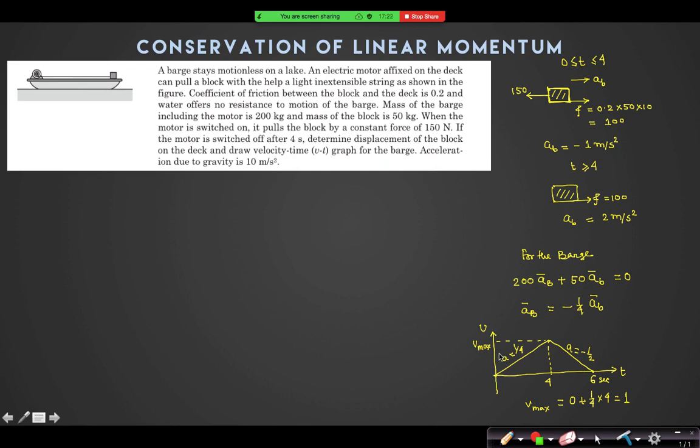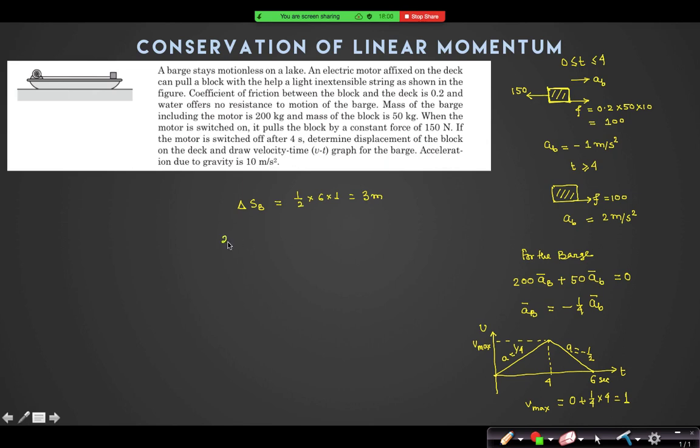Have you plotted the VT graph like this? Yes or no? Can you understand how I have drawn the VT graph? So if this is the VT graph, what is the displacement? Can I find the displacement of the barge? Displacement of the barge is the area under the graph. It is half into 6 into 1. So 3 meter.